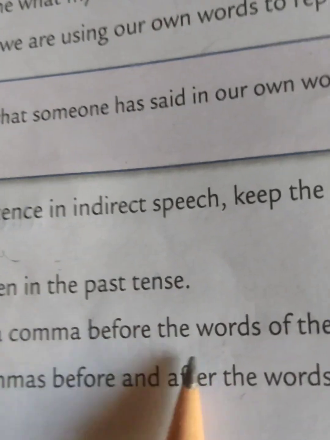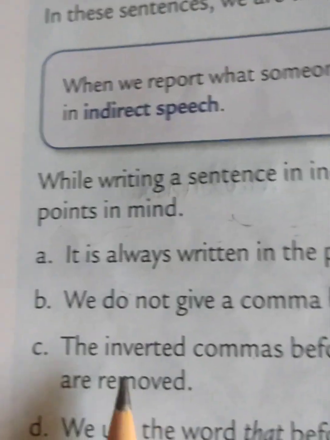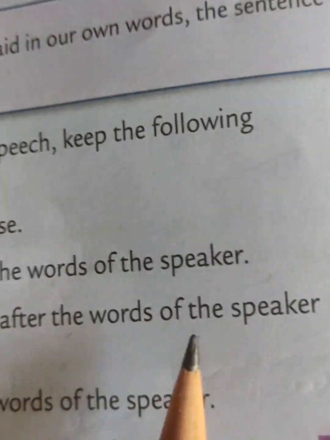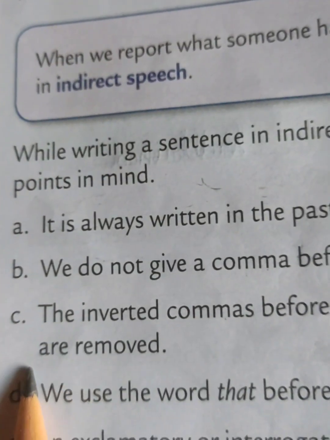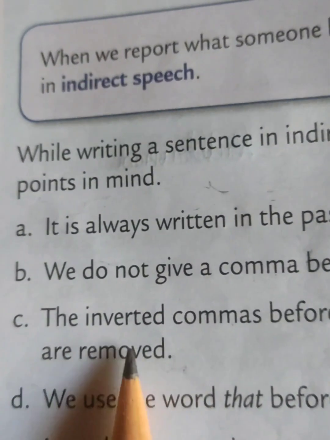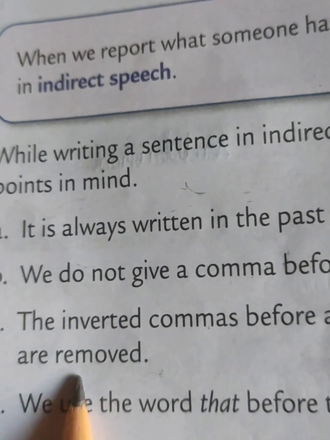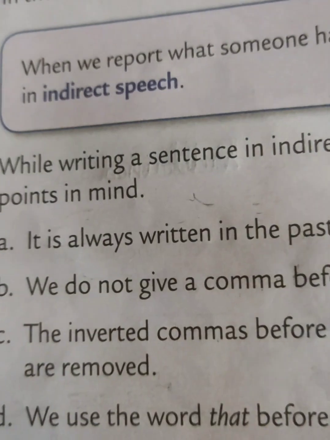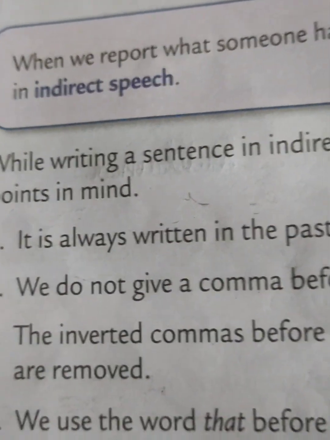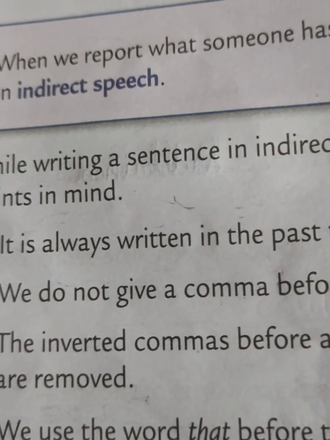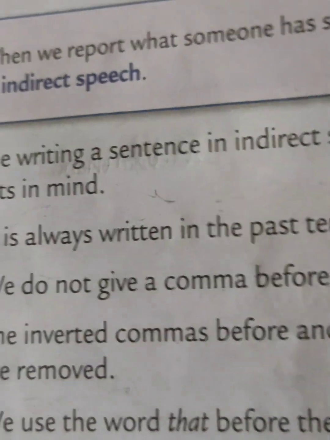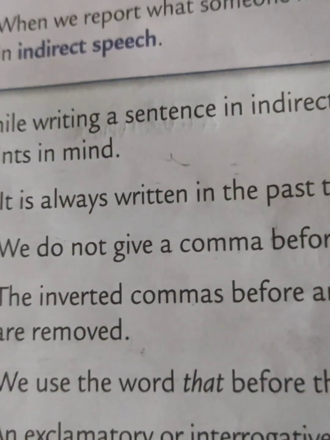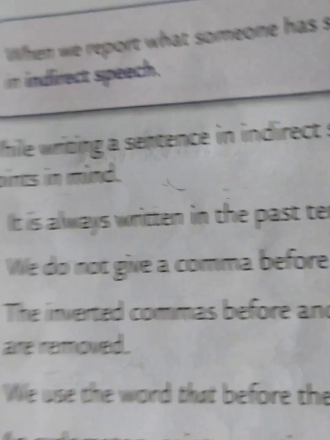We do not give a comma before the words of the speaker. Next point, the inverted commas before and after the words of the speaker are removed. See this point. In indirect speech, the rule is that when you are changing sentences from direct to indirect speech, you have to remove the inverted commas.